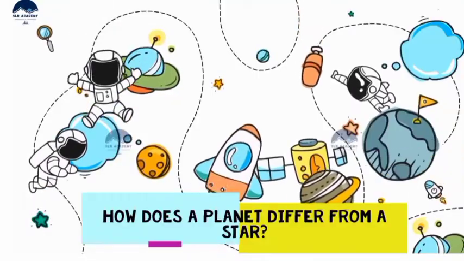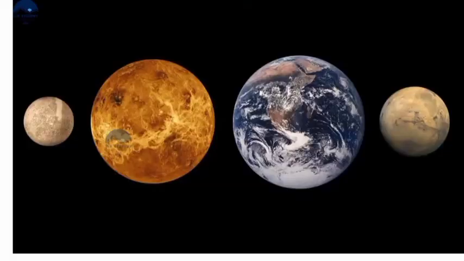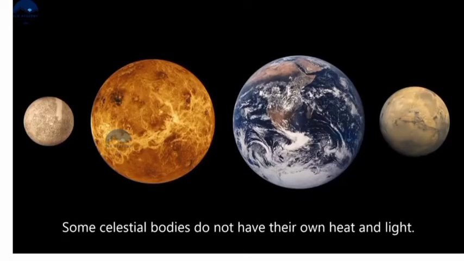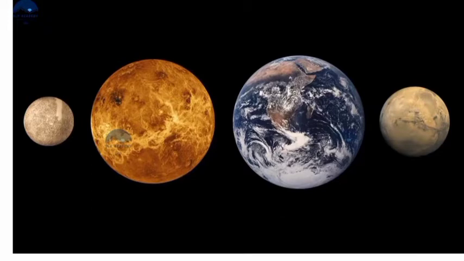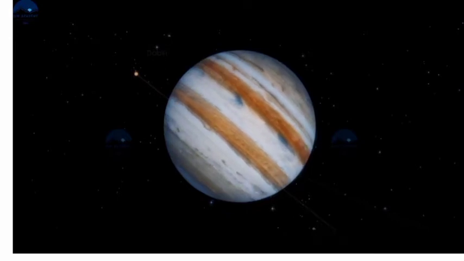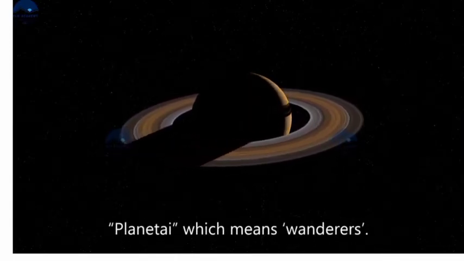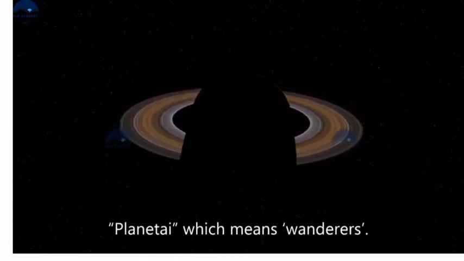How does a planet differ from a star? Some celestial bodies do not have their own heat and light. They are lit by the light of the stars. Such bodies are called planets. The word planet came from the Greek word planetai, which means wanderers.